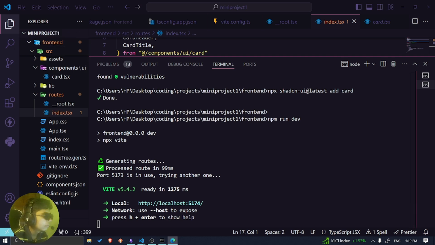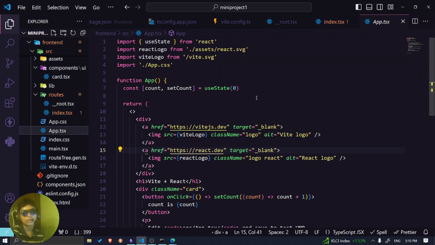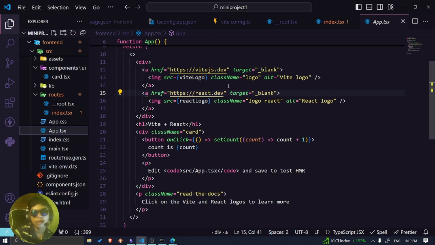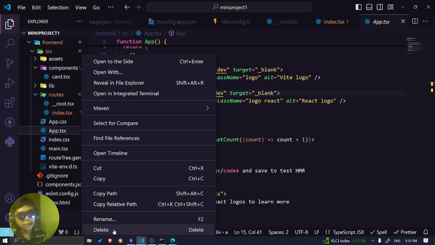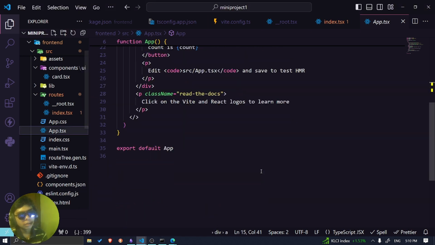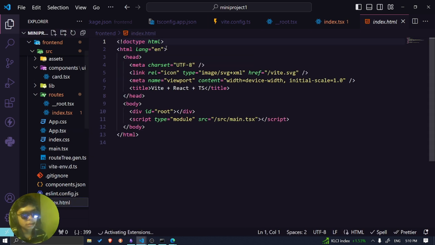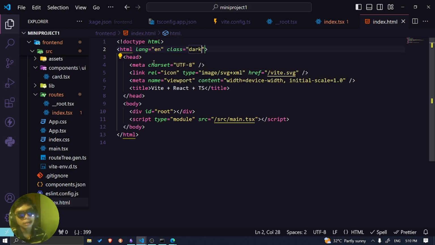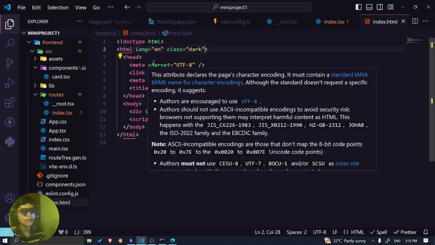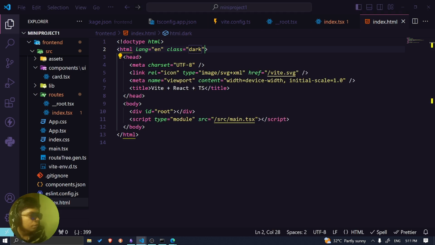I think it's still showcasing the TSS. I'm not really sure why. Maybe I need to remove it. What if I remove it? Let's see. For that, I'm just gonna copy everything just in case everything falls apart. And before that, I'm just gonna add a class, because we have Tailwind, right? Dark. It's gonna show dark. No, it's not gonna show dark for some reason. Maybe because I need to restart it.